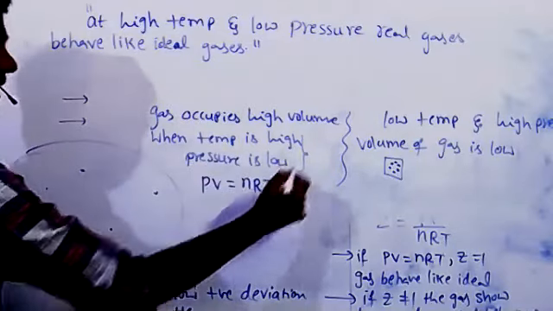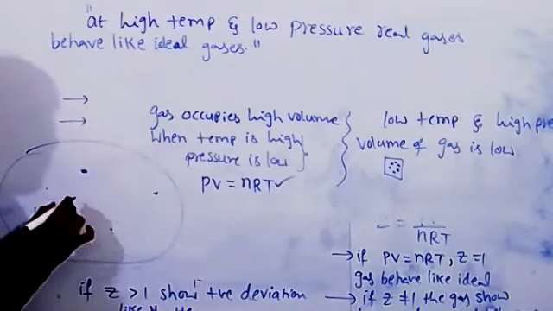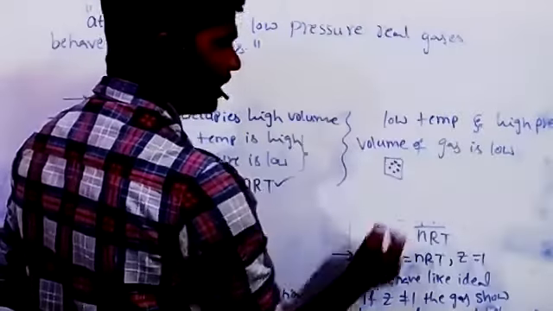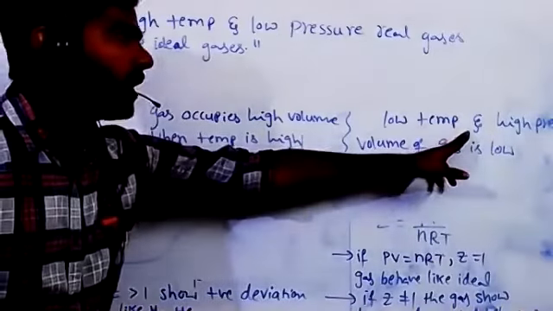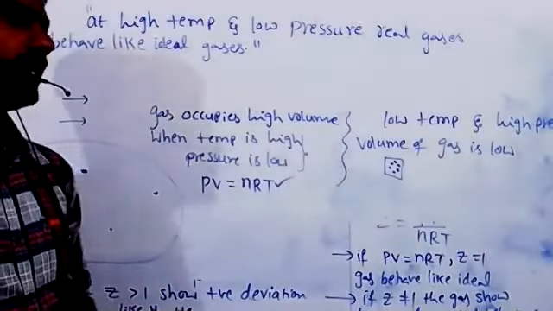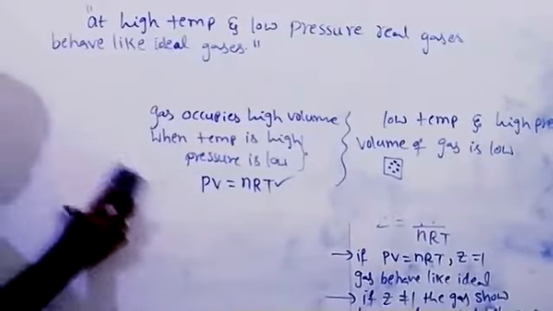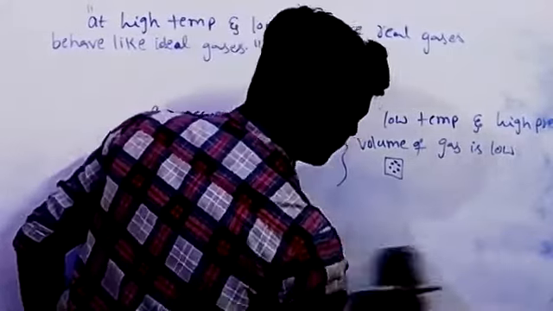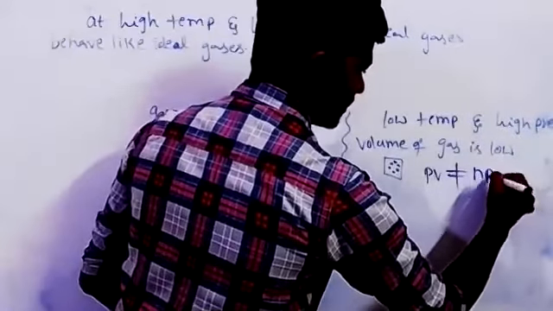They follow PV equals nRT. In this case, we can neglect the attractive force between the gas molecules and the volume of a gas molecule. But in the other condition, it is not possible to neglect the volume of a gas molecule and the interaction between the gas molecules. Because of this reason, at low temperature and high pressure, gases show deviation from ideal gas. So for this, there is another graph. In this case, PV equals nRT is not correct. PV is not equal to nRT.